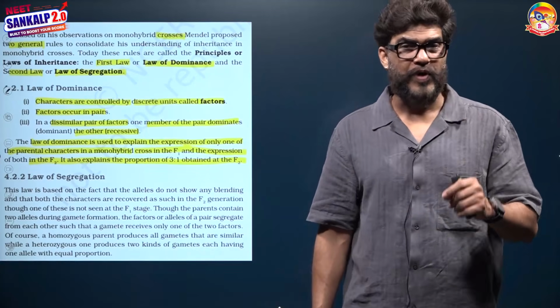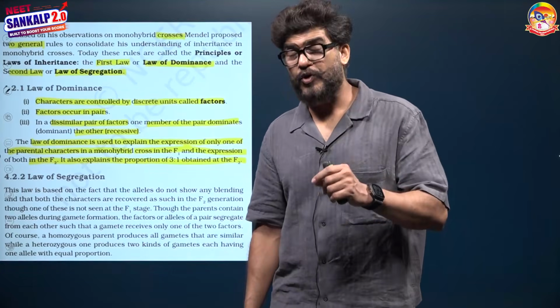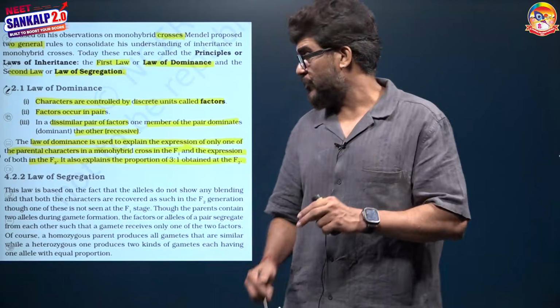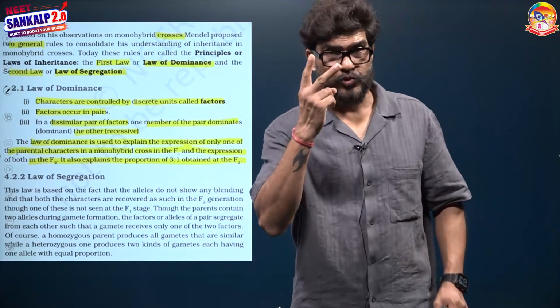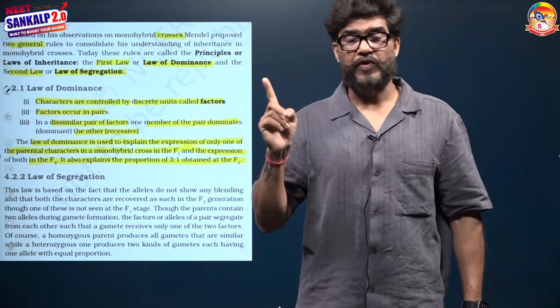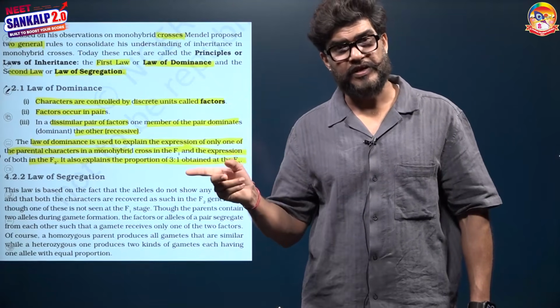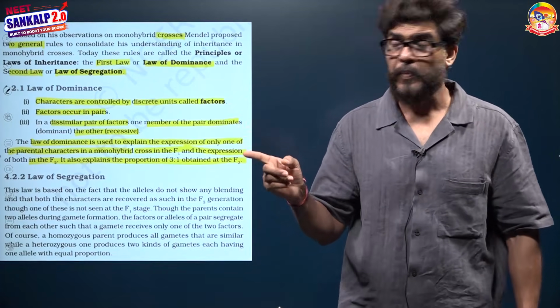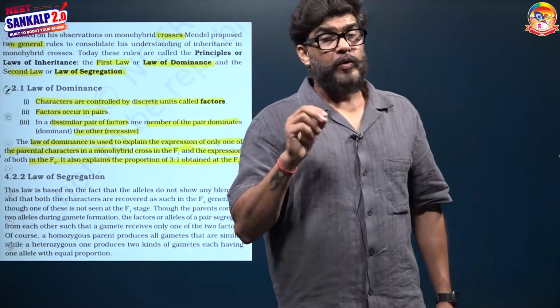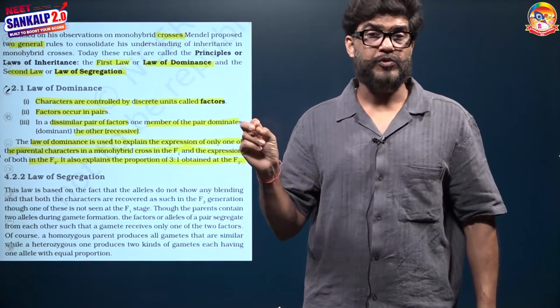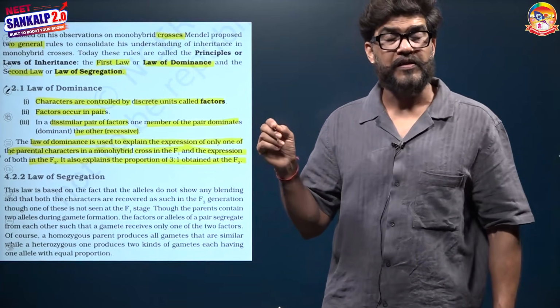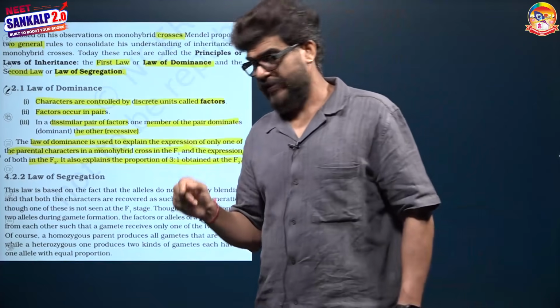So 3:1 is possible because of the law of dominance. Hence, the law of dominance explains 2 things: expression of one of the phenotypes in F1 and both of the phenotypes in F2, and similarly the 3:1 phenotypic ratio in the F2 generation.